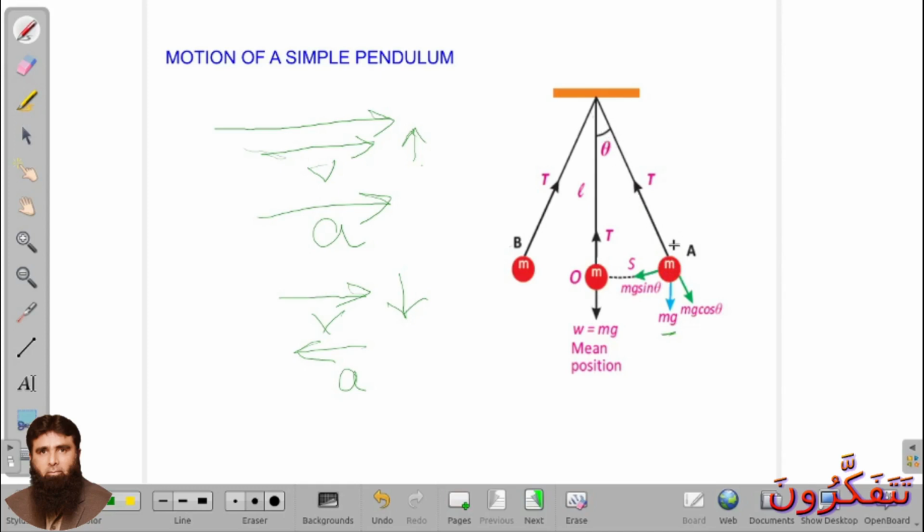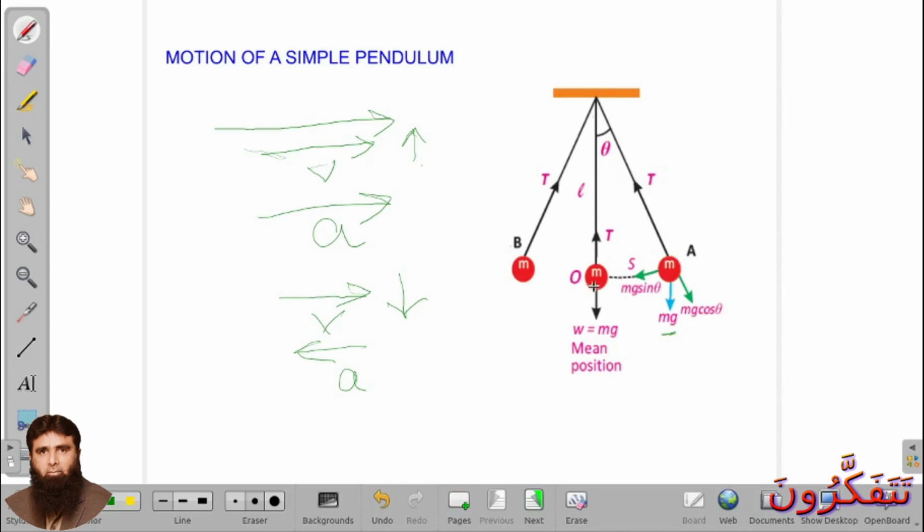A tension is produced in this string due to a component of its weight. Why I say component of its weight? I do not consider the whole weight of the bob, because one of its components is acting opposite to the direction of the tension which is produced in the string, as you see here.